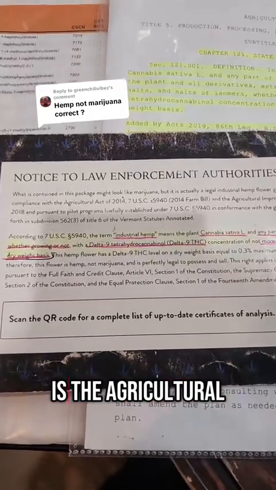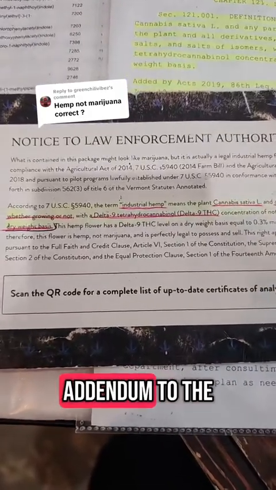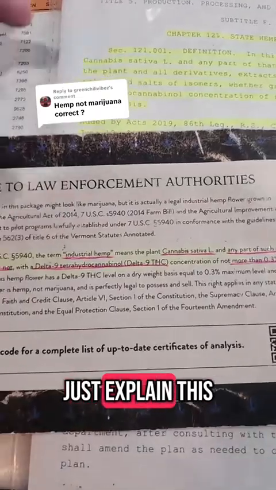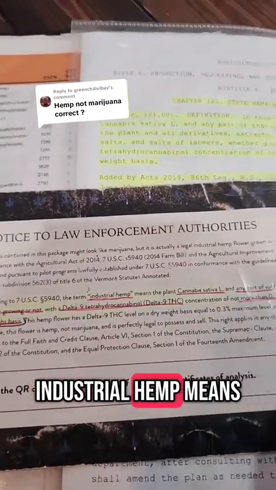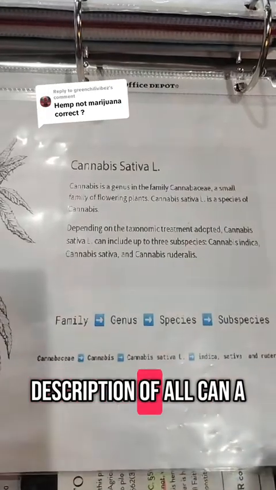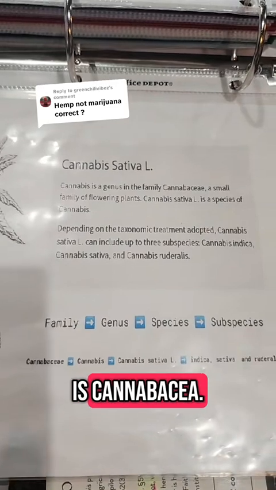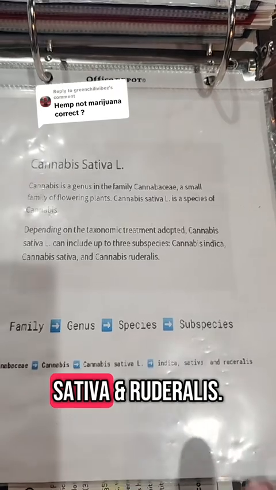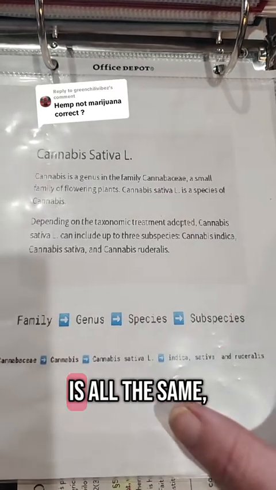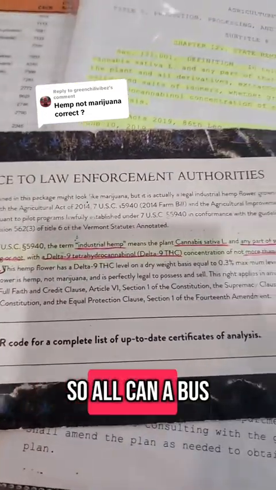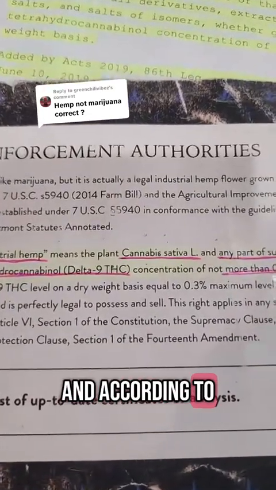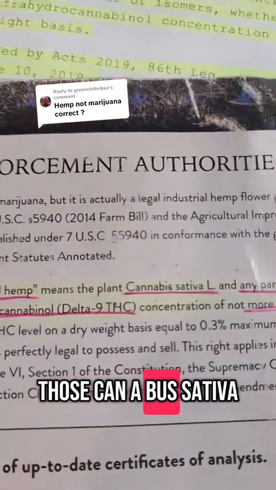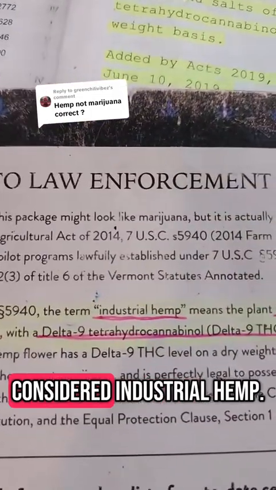Okay, so this is the Agricultural Improvement Act of 2018, which was an addendum to the 2014 Farm Bill. So I'm going to just explain this to you really quickly. The term industrial hemp means the Cannabis sativa L plant. Cannabis sativa L is the botanical description of all cannabis plants. So the family is Cannabaceae, the genus is Cannabis, the species is Cannabis sativa L, and then there's subspecies Indica and Sativa and Ruderal. But the species is all the same, and that's Cannabis sativa L. So all cannabis plants are Cannabis sativa L, and according to the Agricultural Improvement Act, all Cannabis sativa L plants are considered industrial hemp.